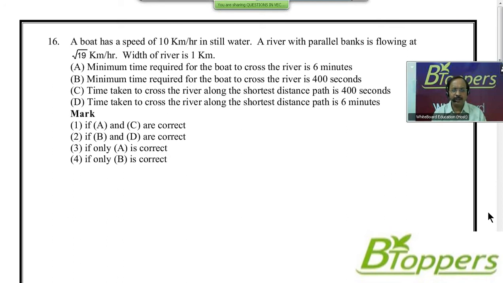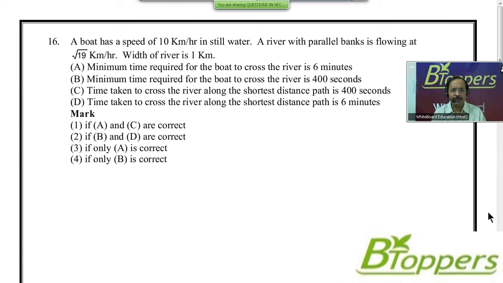A boat has a speed of 10 km per hour in still water. A river with parallel banks is flowing at a rate of 1.9 km per hour. The width of the river is 1 kilometer. Here I have written 4 statements A, B, C, D, out of which one or more than one of the statements may be correct.